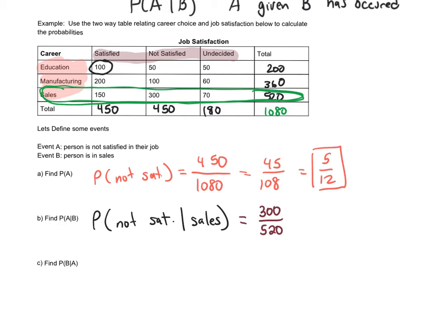Now, why is that true? Well, we're only looking at the people that are in sales, because everyone else we don't care about because we already know this person's in sales. Because when you have this line and whatever comes next, we know that's already occurred. So that reduces to 30 over 52. That reduces to 15 over 26.